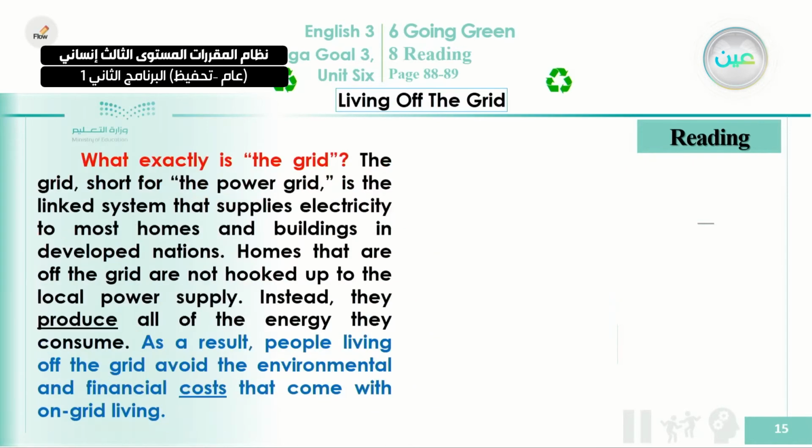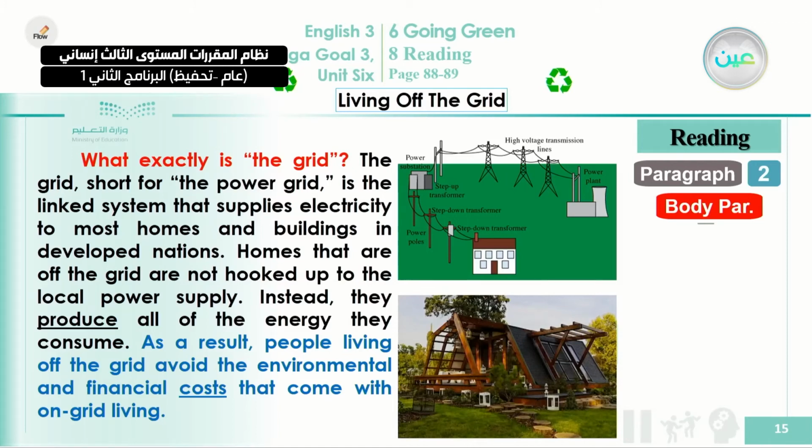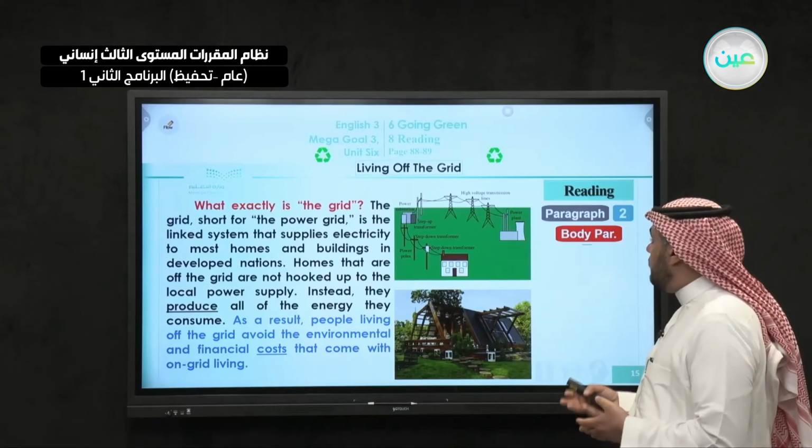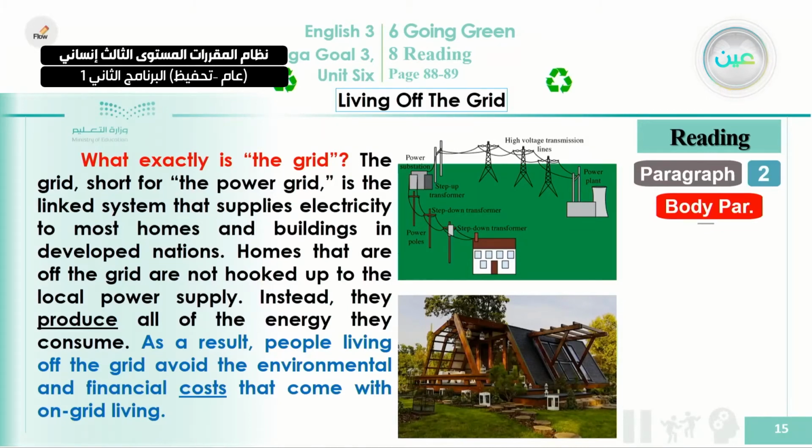Okay, let's go to paragraph number 2, and it is called a body paragraph. Paragraphs 2 to 7 are called body paragraphs, and here the writer is supporting his ideas. In this paragraph he is trying to define the grid. Also he tells us how the off-gridders try to produce all of the energy they consume in their own ways, using renewable energy, like when we talk about wind and also the sun. Okay, let's read the second paragraph and listen to it, please.